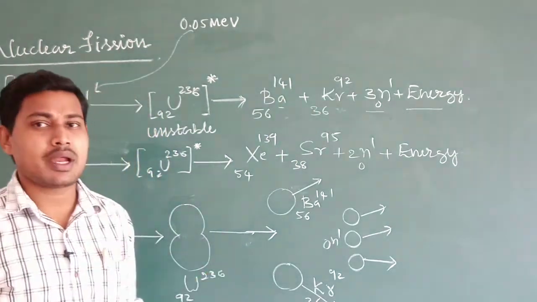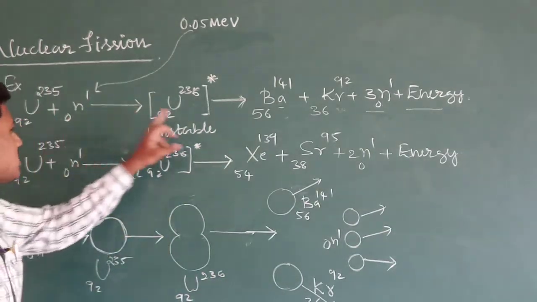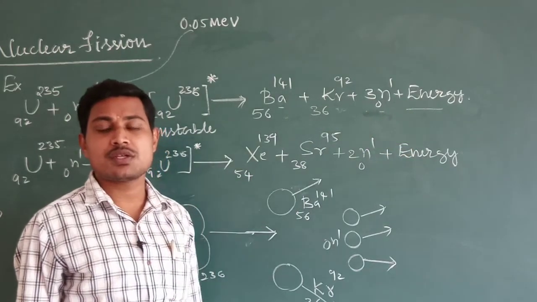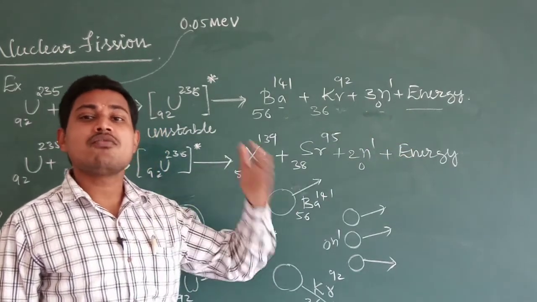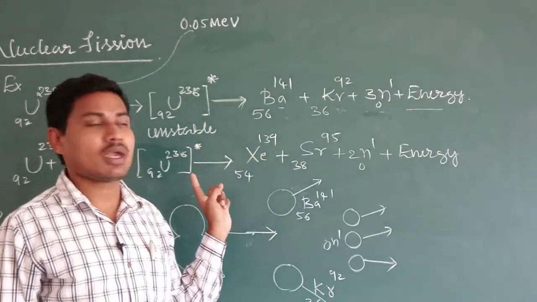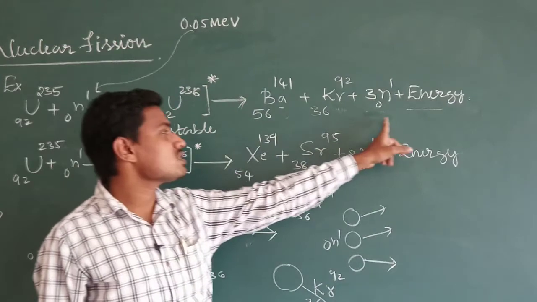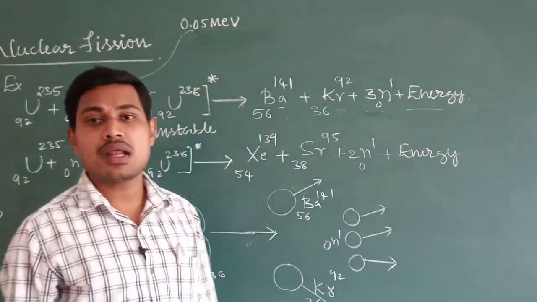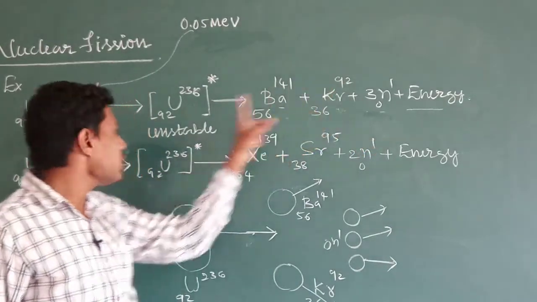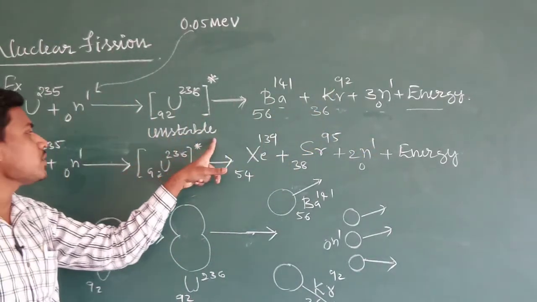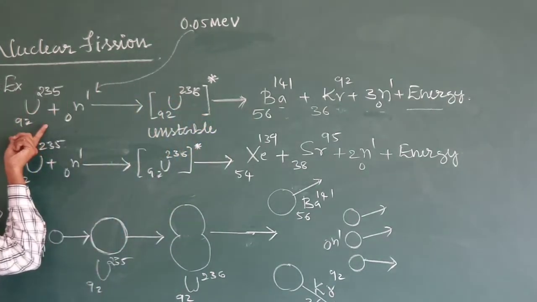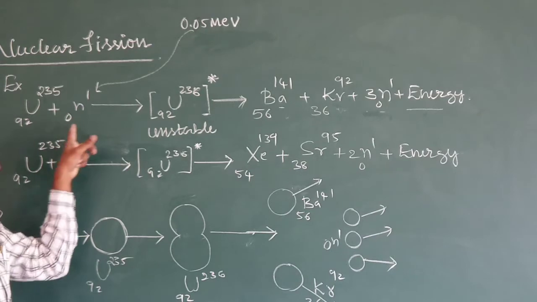See, energy is liberated. For one single fission, there will be an ejection of three neutrons along with an enormous amount of energy. So if there is a large number of fissions of uranium atoms, then on average a large amount of energy will be released. For a single fission, there will be a release of three neutrons in this case, when you take unstable uranium. This unstable uranium will be formed when uranium 92-235 is bombarded with a neutron,